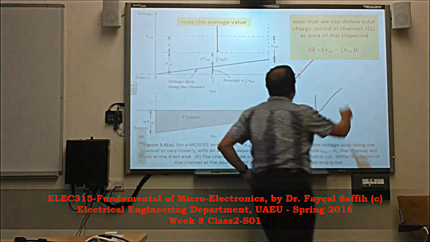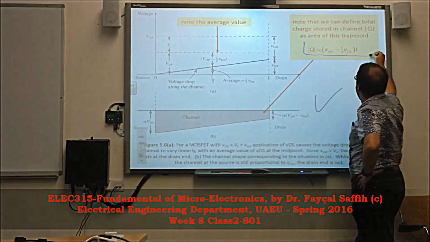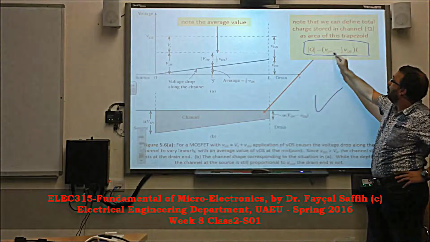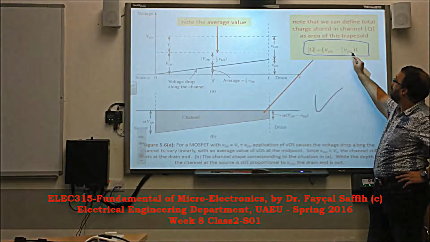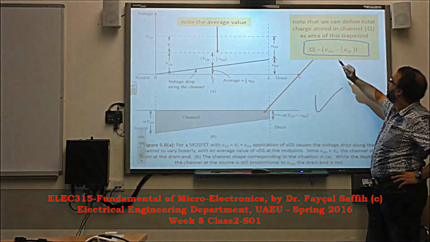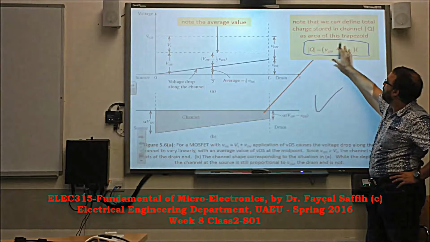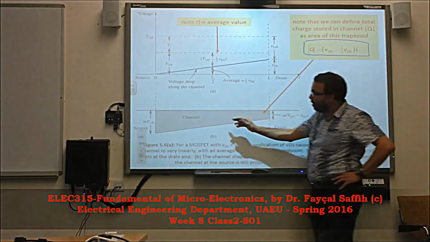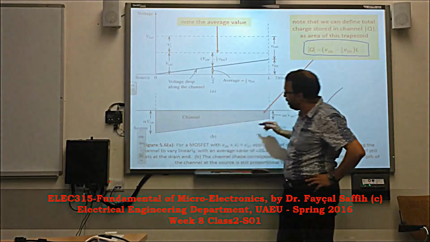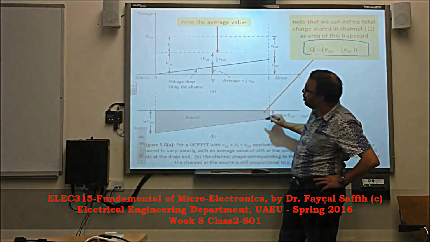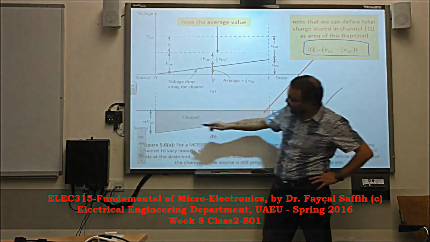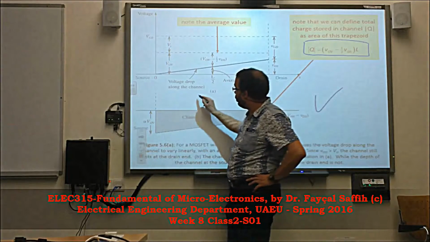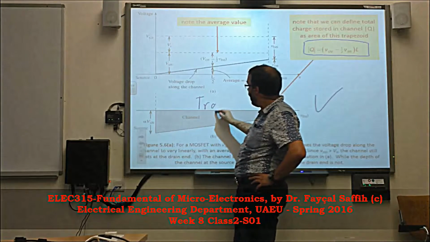You can take it as given: the charge in the channel is now equal to the overdrive voltage minus half of VDS, times L. That's basically the charge estimation in the channel. Because here we don't have a rectangular shape, we just have a trapezoidal shape. Here we have the base of the trapezoid, basically trapezoidal. It's written like this.